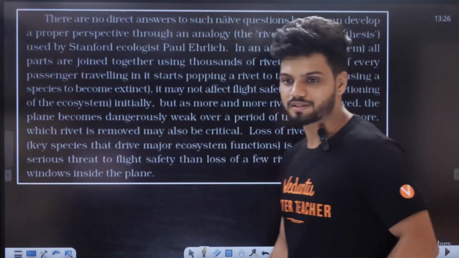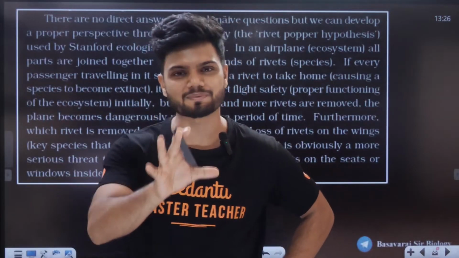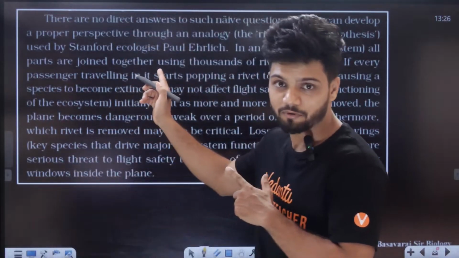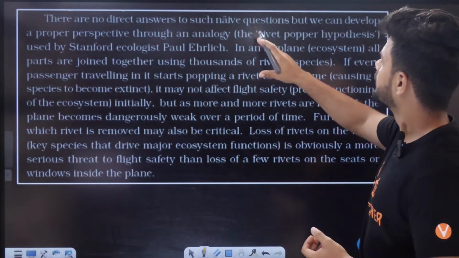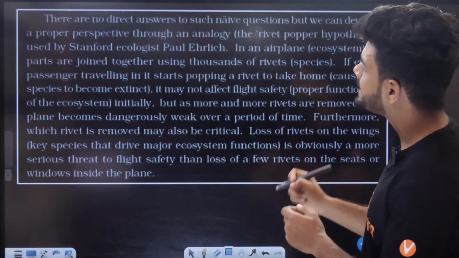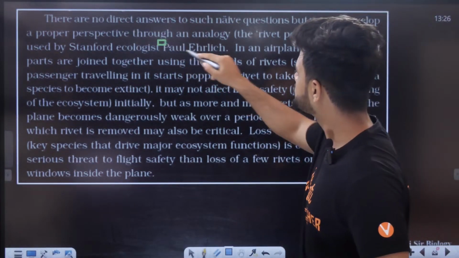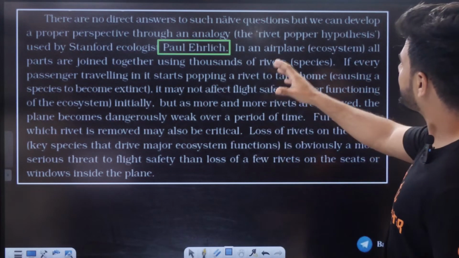Now I'll read one more time, students. Just listen to me. Any doubt you can ask me. The rivet popper hypothesis was used by the Stanford ecologist Paul Ehrlich. Okay. In an aeroplane ecosystem.